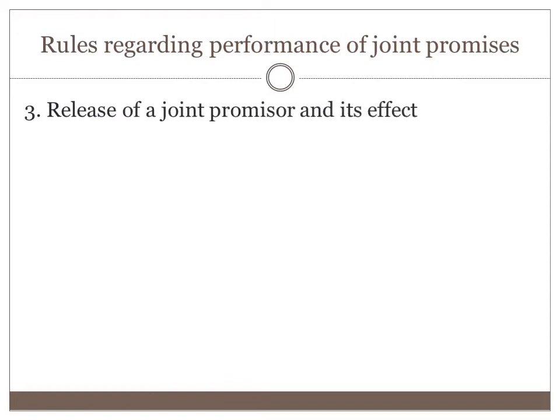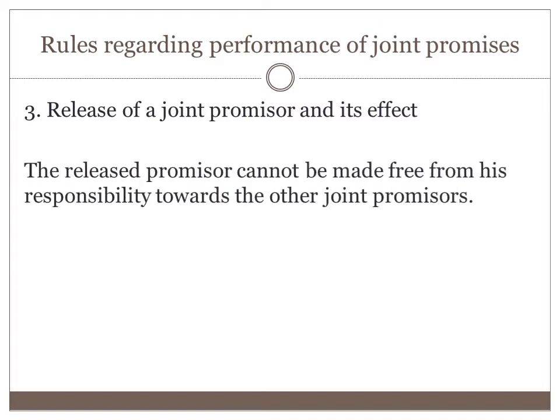The third rule is release of joint promiser and its effect. When one or more persons have made a joint promise, a release of one such joint promiser by the promisee does not discharge the other joint promisers. Neither does it free the released promiser from the responsibility to the other joint promisers.